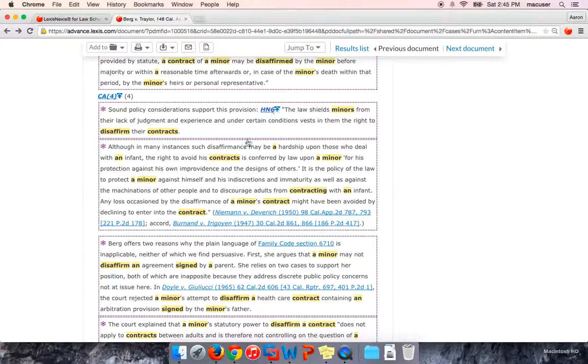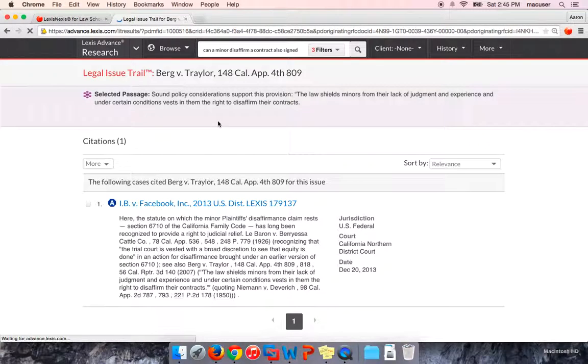And again, as you're going through the opinion, if you see sections that are helpful or on point, all you have to do is click inside that box, and you're going to get a list of cases that have cited your case, Berg v. Trailer, for that exact legal issue. So here I just have one, but that's not bad. That's at least one additional case.